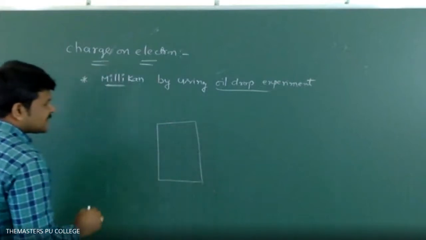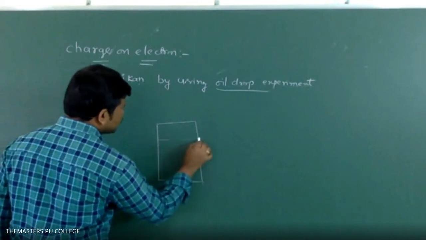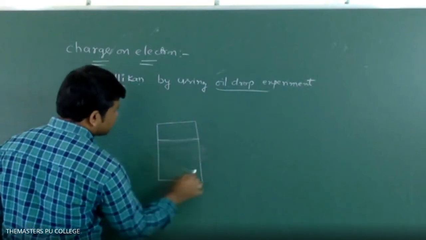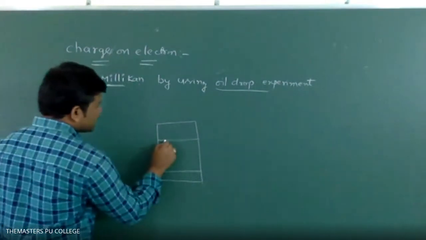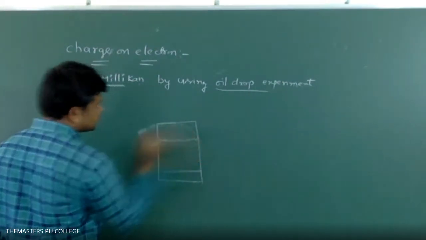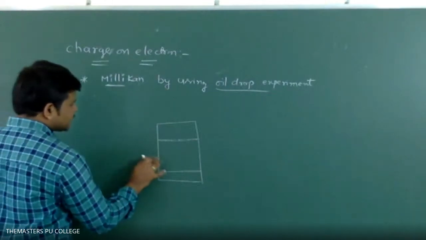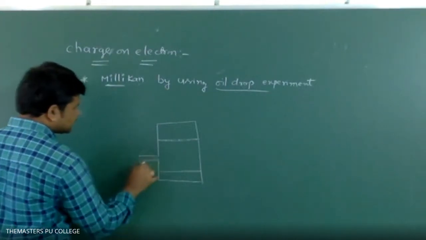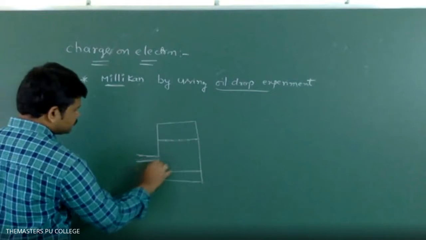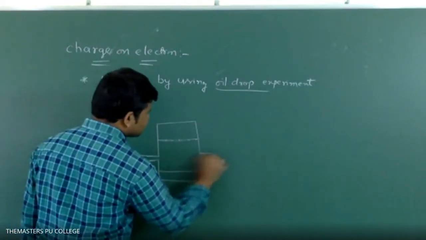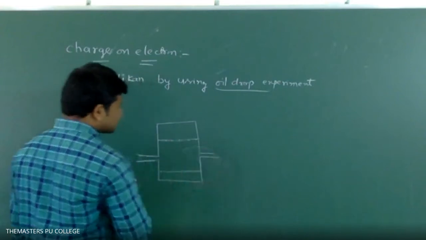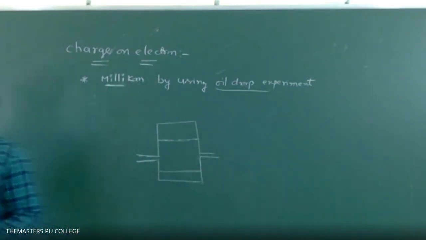So it has a container. This container has two plates. This is the upper plate, this is the lower plate. The upper plate has small holes. This container is fixed on one side with a micro telescope, and on another side with a source of X-rays.